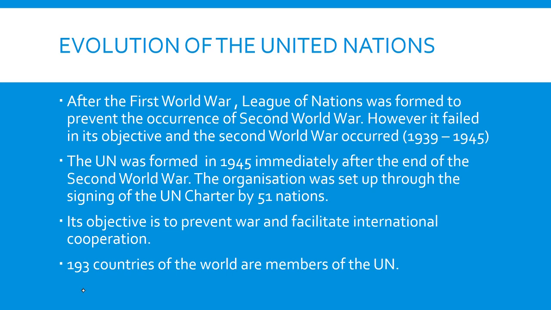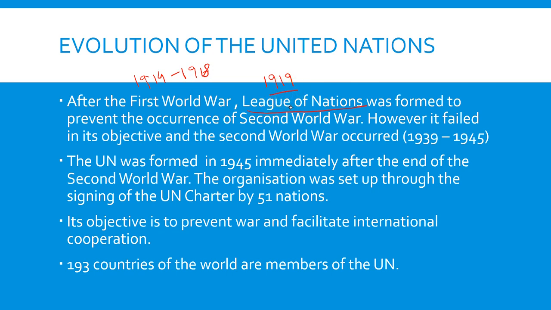Fine. So now let's move on to the discussion of the United Nations. How and why was it created? It was created after the Second World War, that we all know. The parent, or the father, of the United Nations is said to be the League of Nations, which was created after the First World War. The First World War was fought from 1914 to 1918, and the League of Nations was formed in 1919.